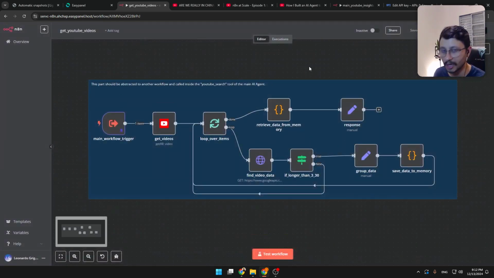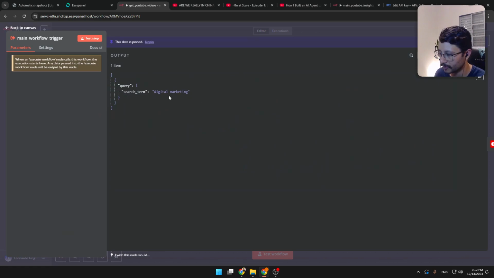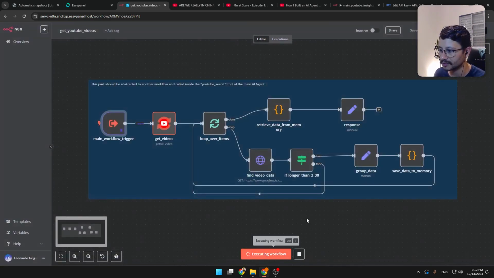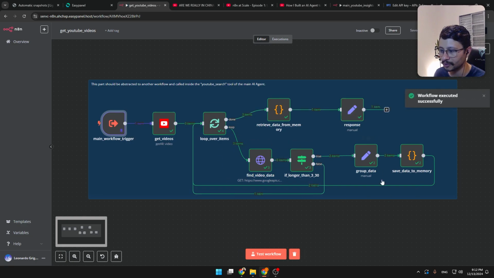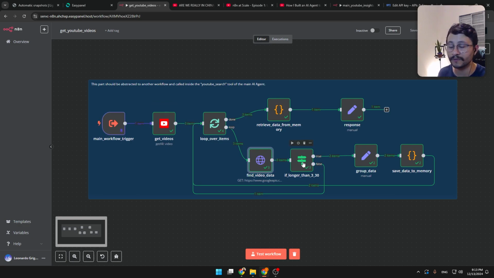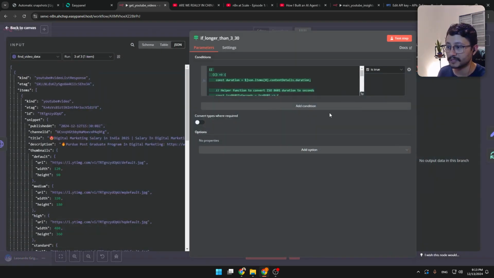Let's just go straight and see how this exact workflow works. I have the main workflow trigger right here, which I pinned with digital marketing. I'll hit test workflow. You see that it looped only 2 times here, despite retrieving 3 items from get videos. And why is that? Beyond here, it'll know if the video is less than 3 minutes and 30 seconds.